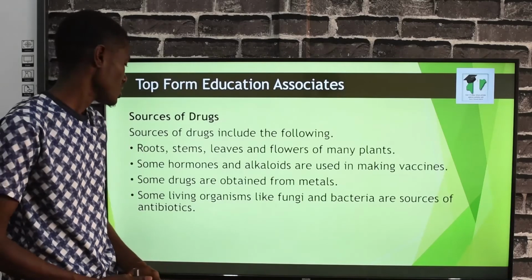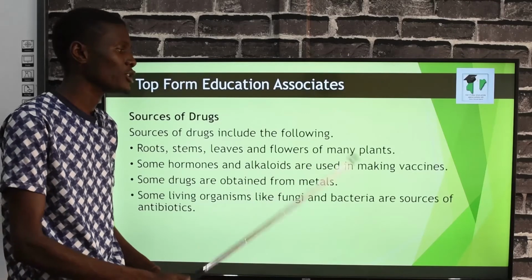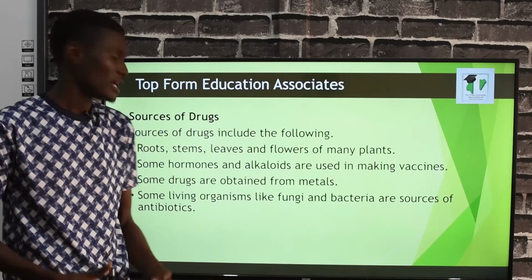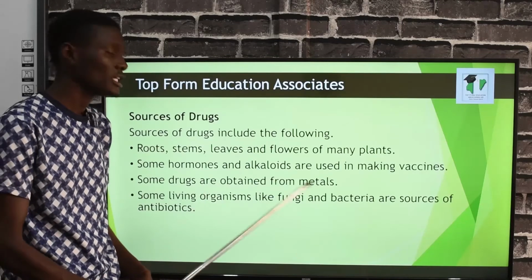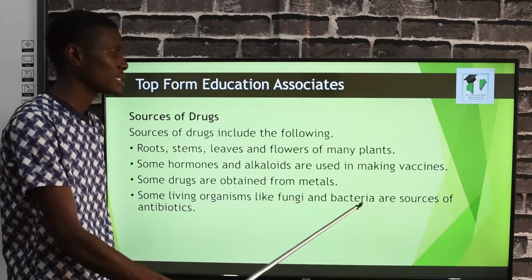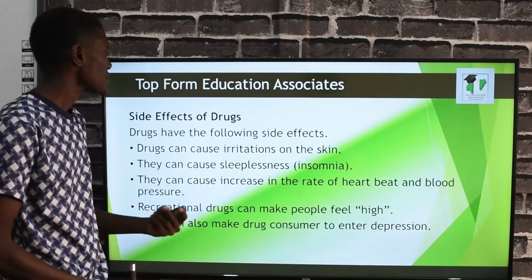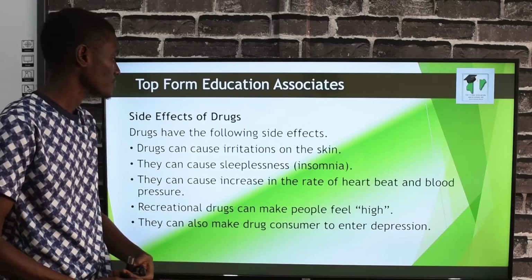These are sources where we get drugs. All the hormones and alkaloids are used in making vaccines. Some drugs are obtained from metals. Some living organisms like fungi and bacteria are sources of antibiotics.